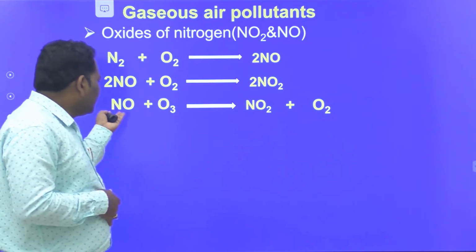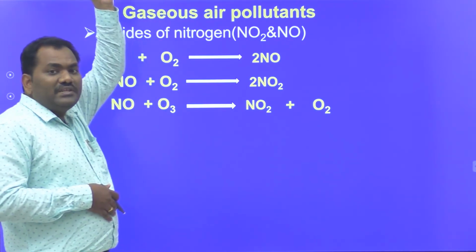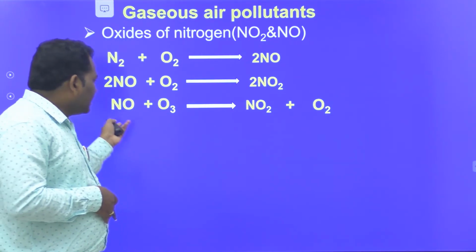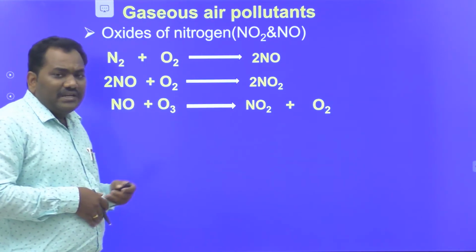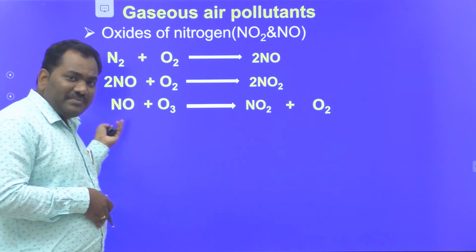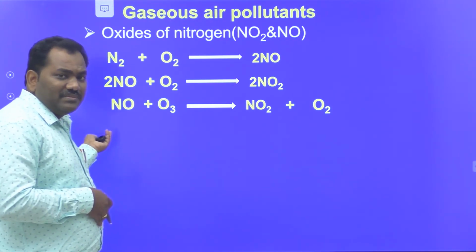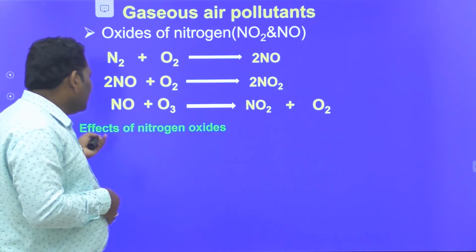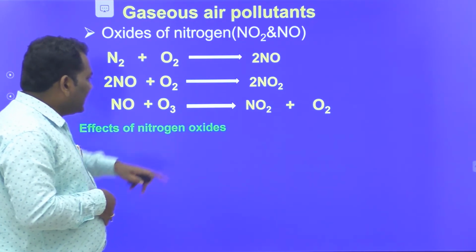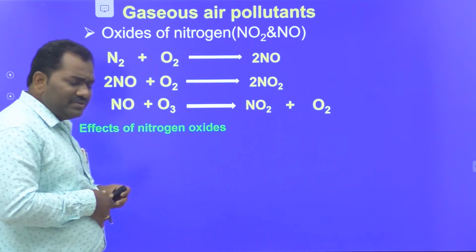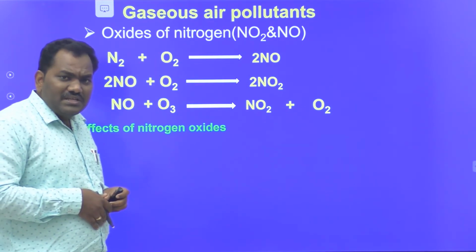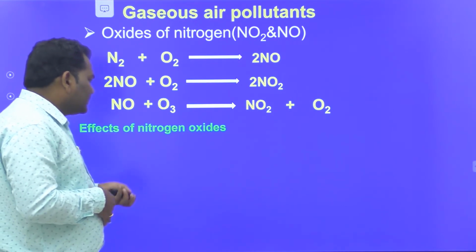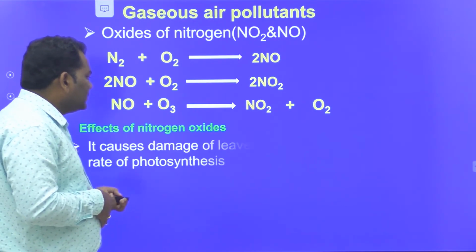Sometimes this nitrogen monoxide goes to the stratosphere, where the ozone layer is present. It reacts with the ozone layer to form nitrogen dioxide. It also damages the ozone layer. Like this, nitrogen oxides enter into the environment. Let's discuss the effects of oxides of nitrogen, or nitrogen oxides.